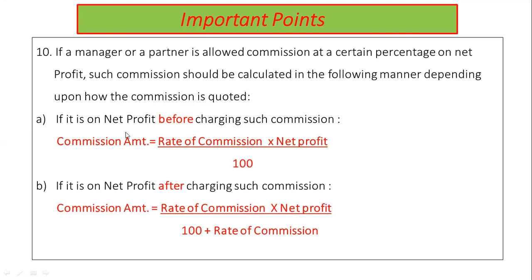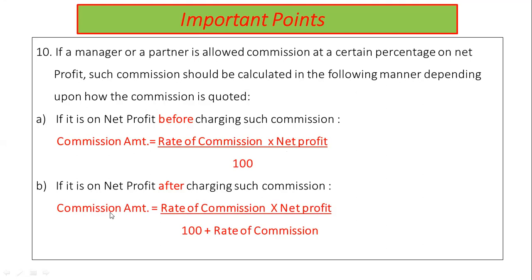If commission is allowed on net profit before charging, then it shall be calculated as per formula A given in this slide, that is rate of commission, see, it is highlighted in red color: rate of commission into net profit upon 100. Then the amount shall be arrived at.